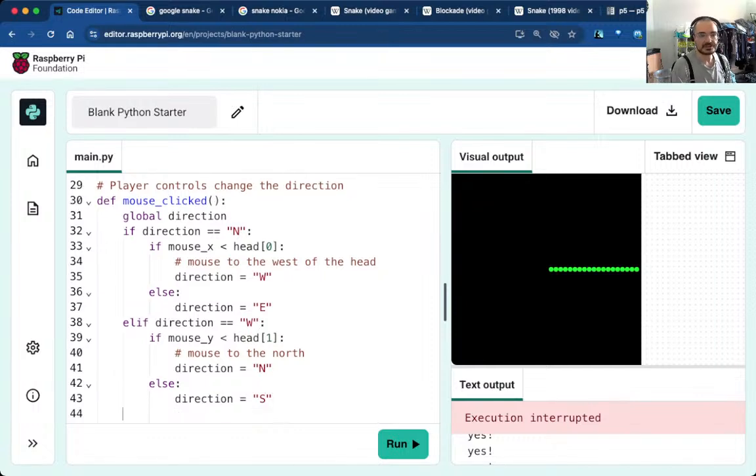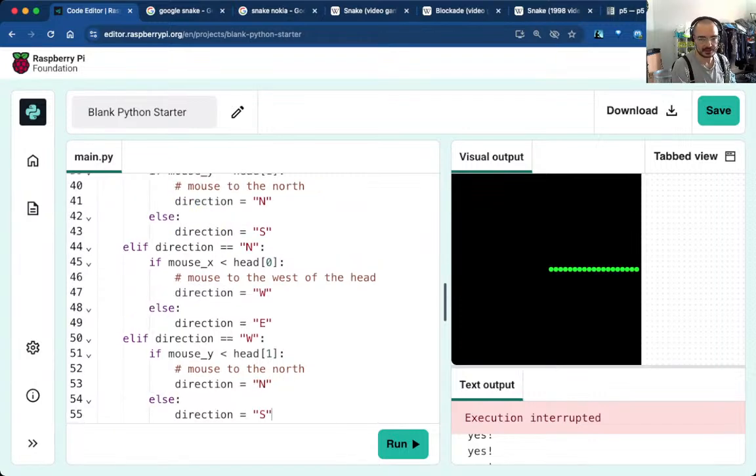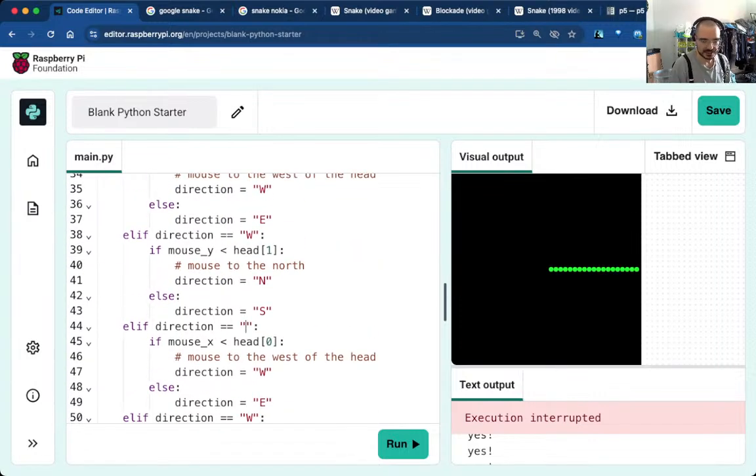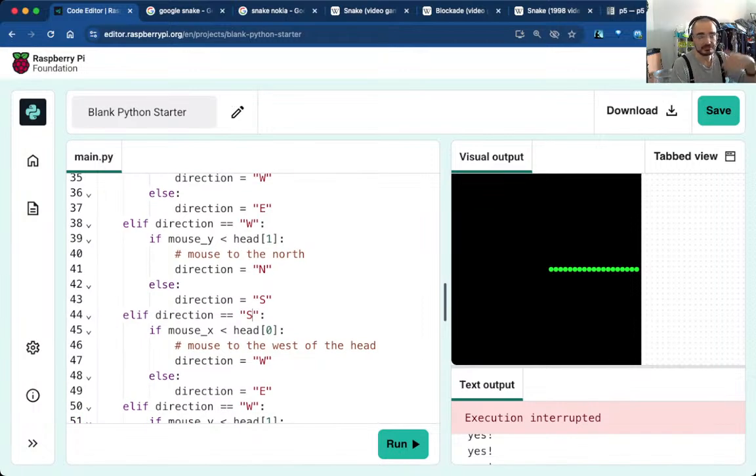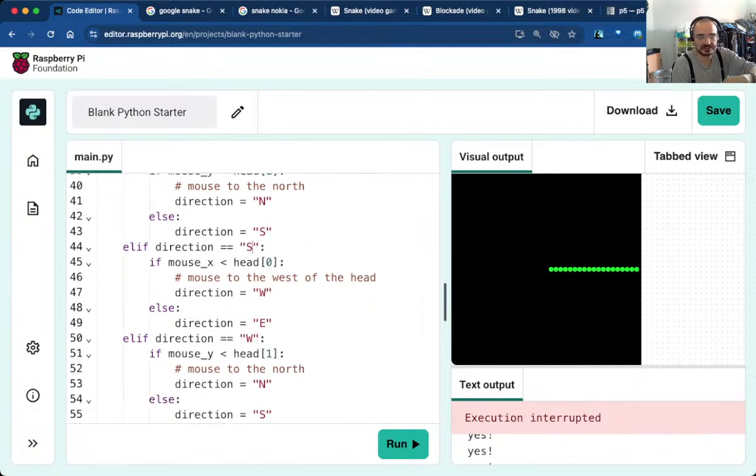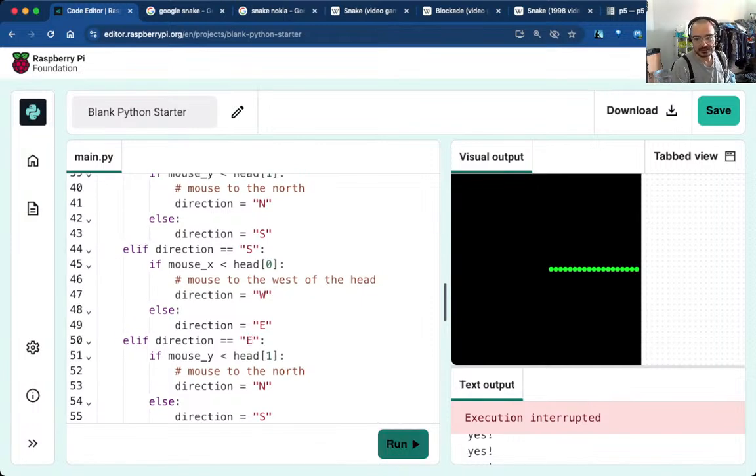And then because I've got those two things, I've got the vertical and the horizontal, I can then copy all of this, get back here, put an L and paste it. And so I got it twice, so this is going to become south, but same deal. From south, we either go west or east. We're already going south and we can't go back north. And this one is for east. And now if I run this, right, I can make the snake.